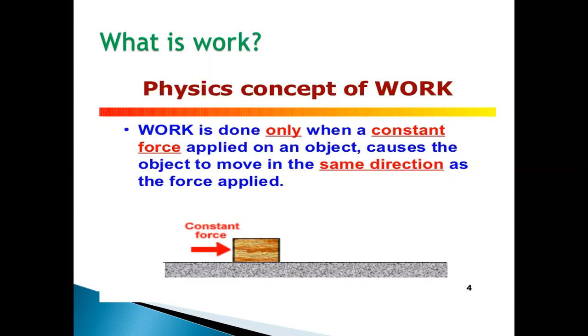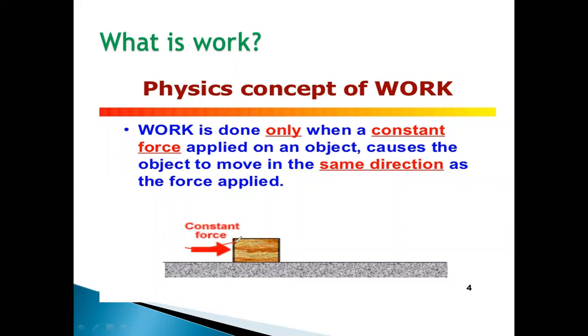But in science, in physics, work done is defined differently. It has some different meaning. Work is said to be done only when the force is acting on a body and the body moves through some distance. Okay, so basically, when you say I have done a work, it means you're applying force on a body and you're displacing the body through some distance.